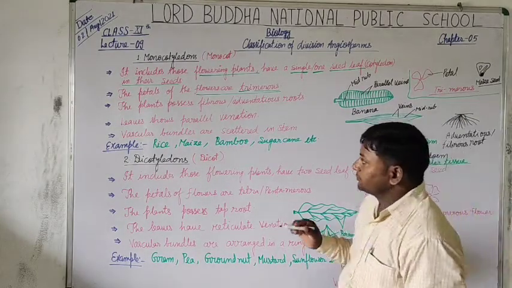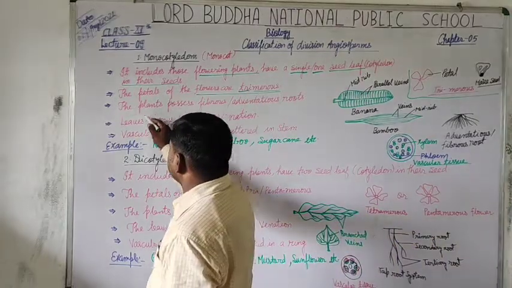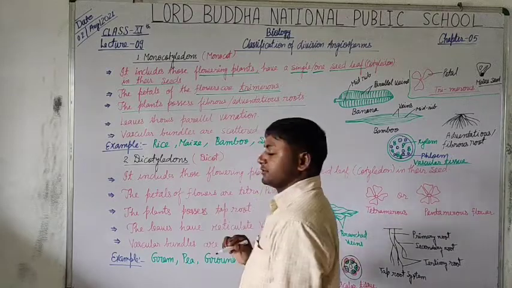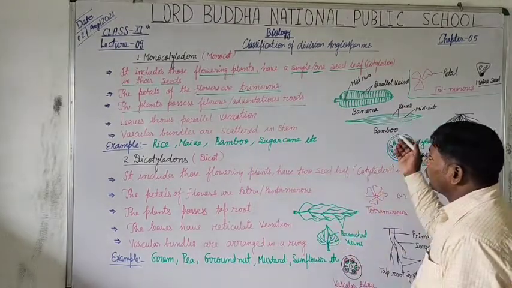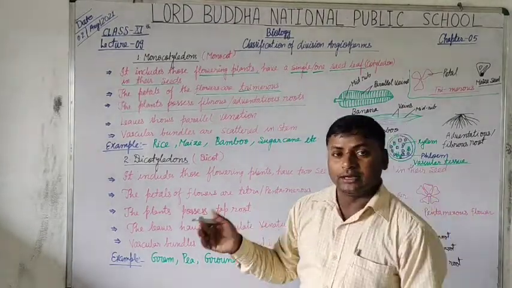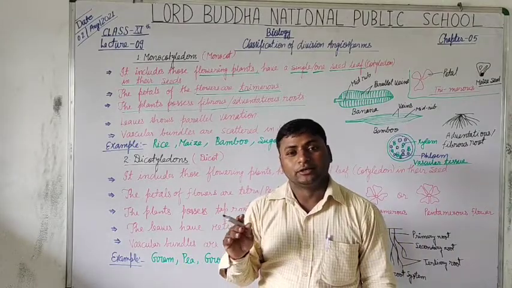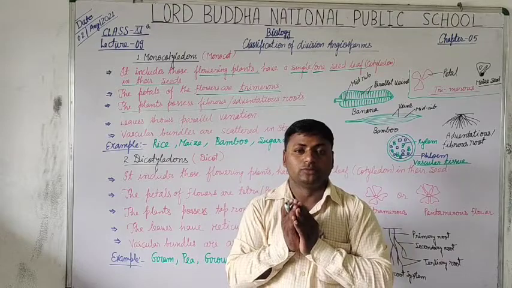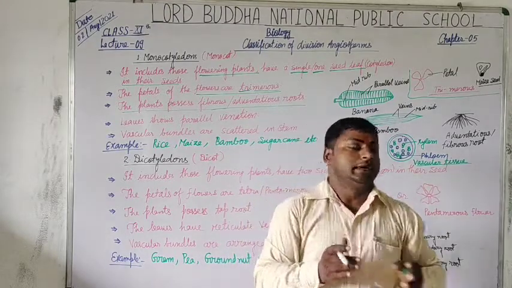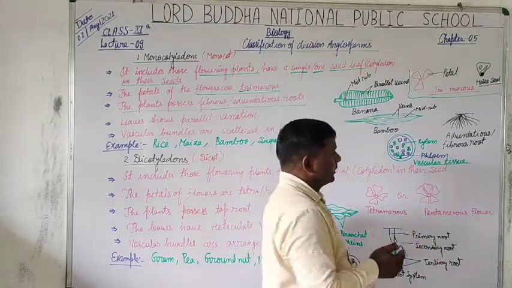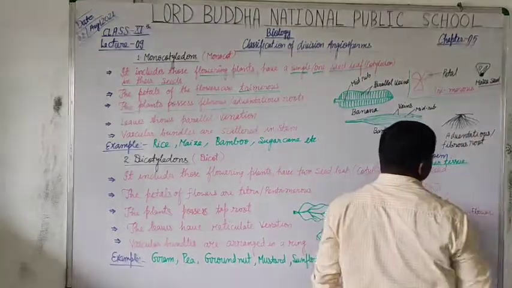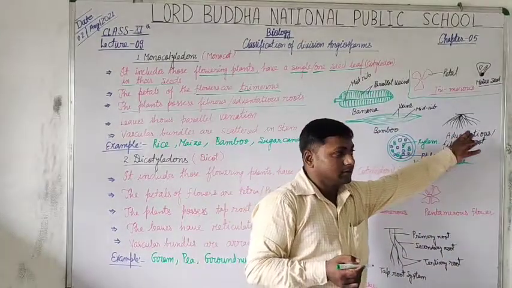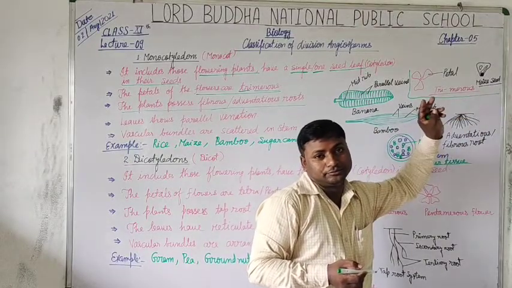Now students, the plants possess fibrous or adventitious roots. It means the monocots are the group of plants which always possess adventitious or fibrous roots. As for example, this is the diagram of adventitious or fibrous roots.